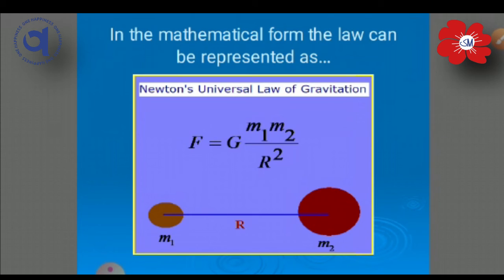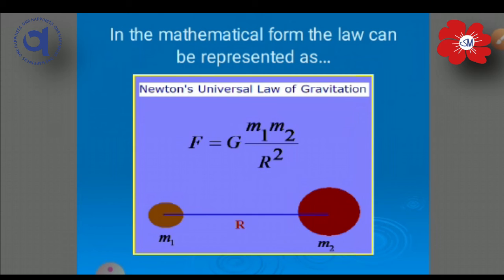See, so our formula is F is equal to G m1 m2 upon R square. m1 is the mass of object 1, m2 is the mass of object 2, and r is the distance between the centers of their masses. You can see that this purple line is between the centers of the masses.